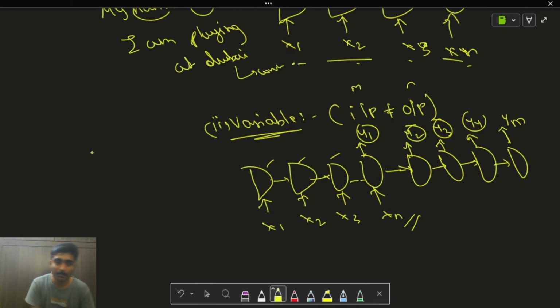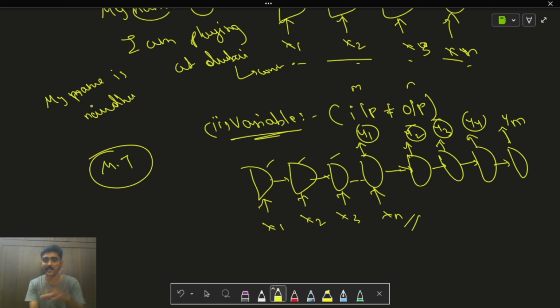So the best example here is machine translation. Machine translation is nothing but language translation. You basically convert from English to Hindi. So this is nothing but the machine translation task. Let's understand with an example. My name is Nandu. You can see that it contains 4 words.